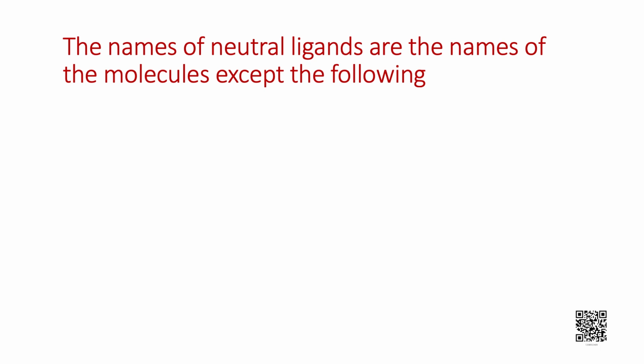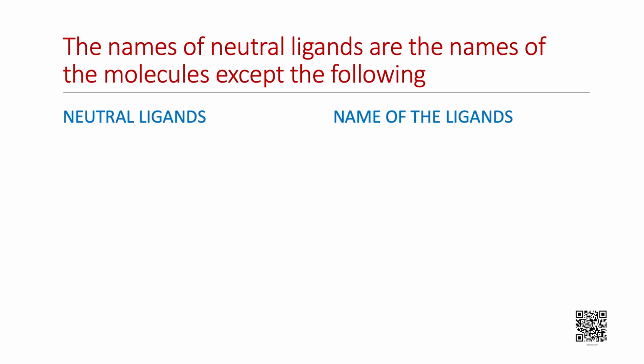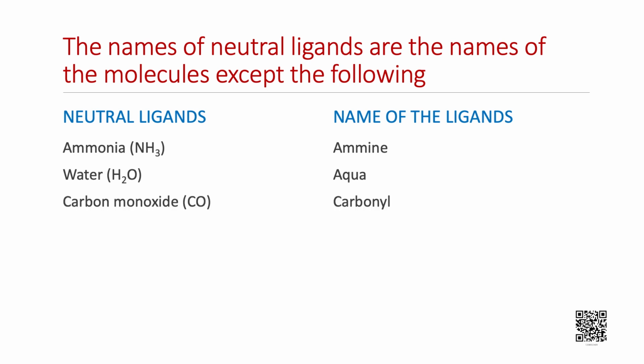The names of the neutral ligands are the names of the molecules except the following. Let us note that certain neutral ligands like ammonia NH3 are called ammine. Water is called aqua. Carbon monoxide becomes carbonyl, whereas nitrogen monoxide is called nitrosyl.